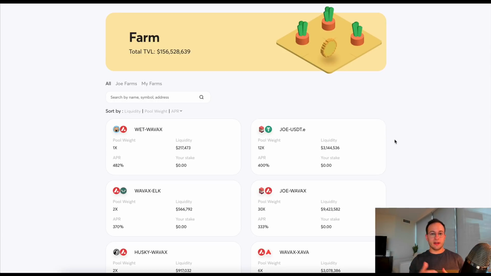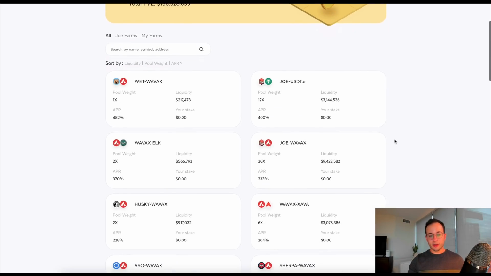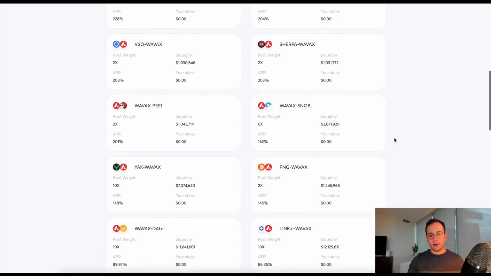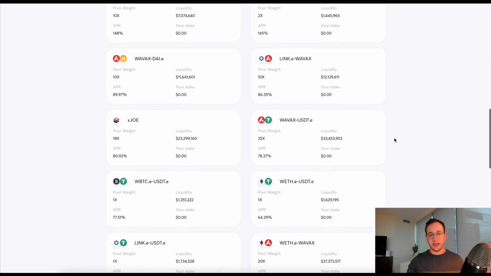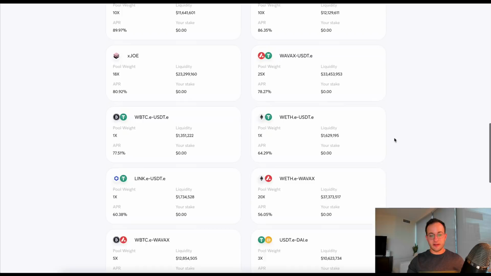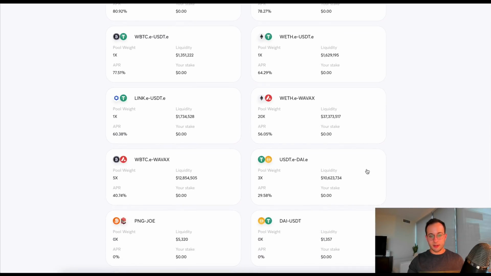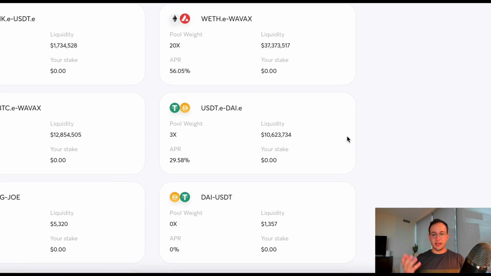So it's only going to last for a couple weeks, but I think most of you are probably here for the stablecoin pairs. So I'll just scroll down and you can see they're the most popular. Their yields have been compressed the most. And the first one I see here is the USDT DAI pair. So as you can see, that pair is getting a 30% APR, which to me is not that special, and it's not worth me using this new and somewhat riskier platform, especially considering that APR is not going to last. So that 30% APR probably only going to last a couple weeks.